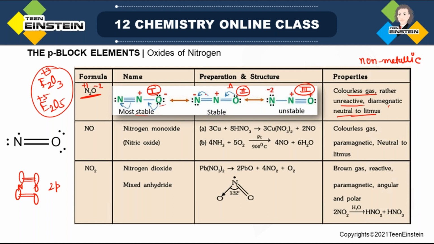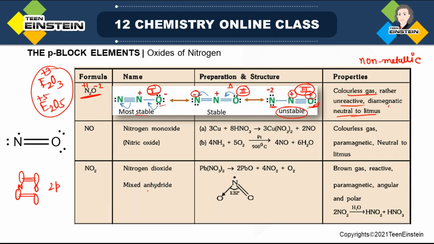Then the second one, here the negative charge is present over nitrogen. And in the last one, the negative charge is present over nitrogen, but oxygen is positively charged. So that is why it is most unstable, because oxygen, first of all, is more electronegative than nitrogen, so it will prefer negative charge, but negative charge is not present. And the second reason is two positive charges side by side, which means there will be repulsion. Because of these reasons, the last structure is most unstable. The first structure is most stable, and the second one has intermediate stability.